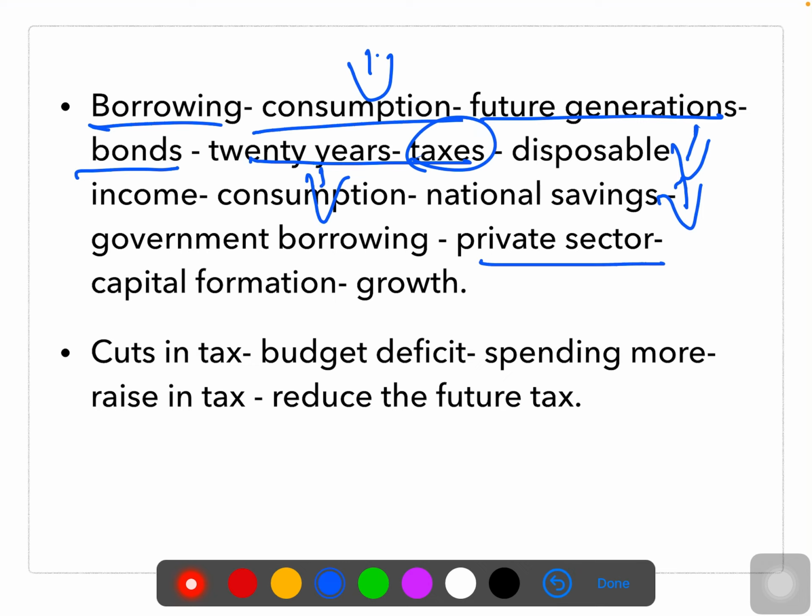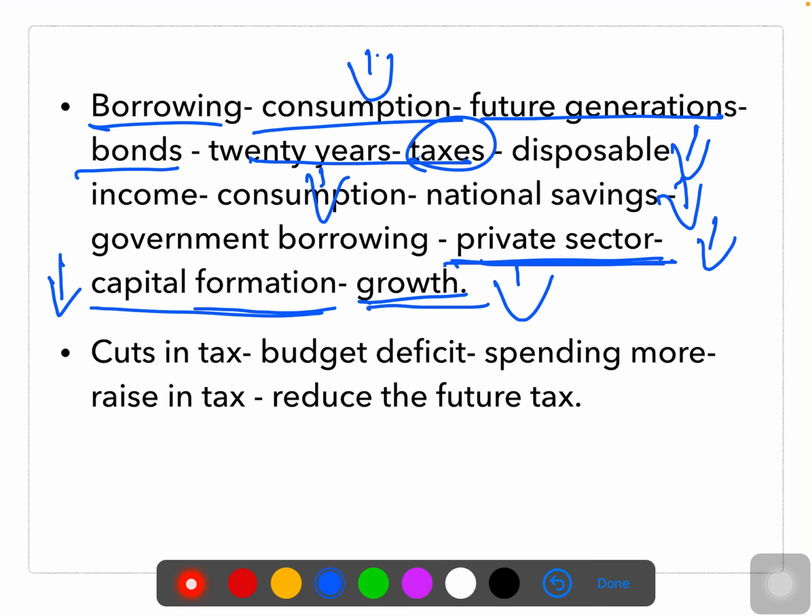If I'm not saving, how am I going to contribute to private sector investment? It is not possible. If I'm not able to participate in private sector investment, that means capital formation will be less. At the same time, the growth of the country is also going to decrease. So the burden on the future generation is going to increase, because they will not get private sector investment, capital formation will be less, and the growth of the economy will also be less.